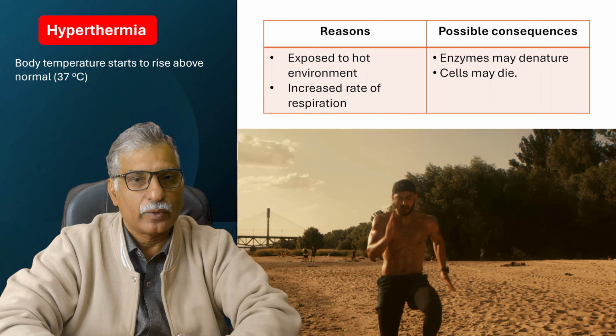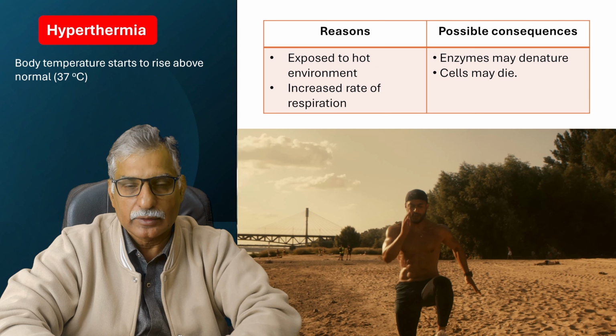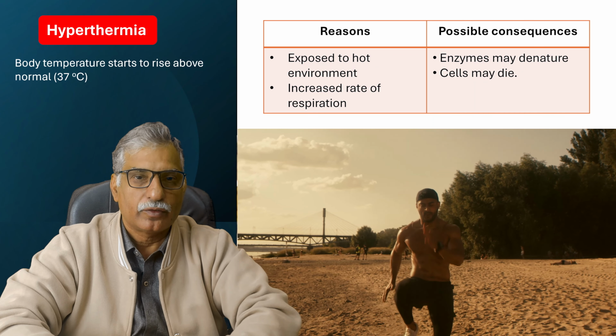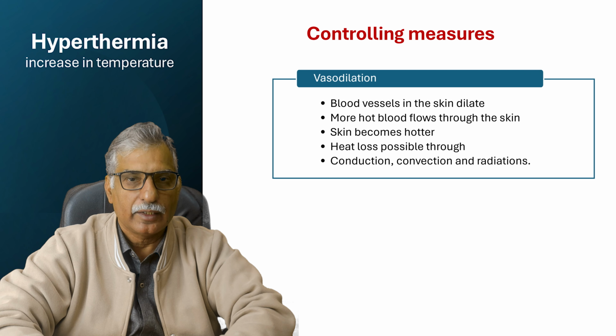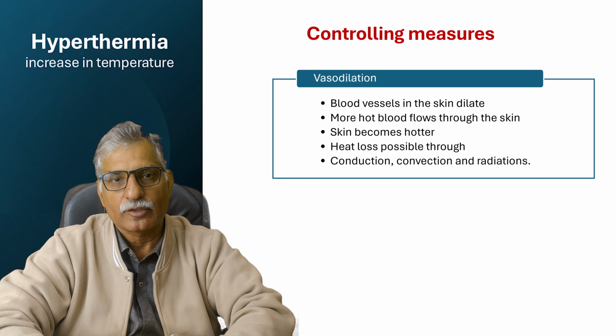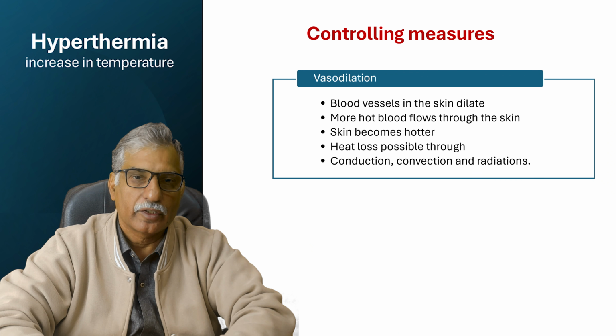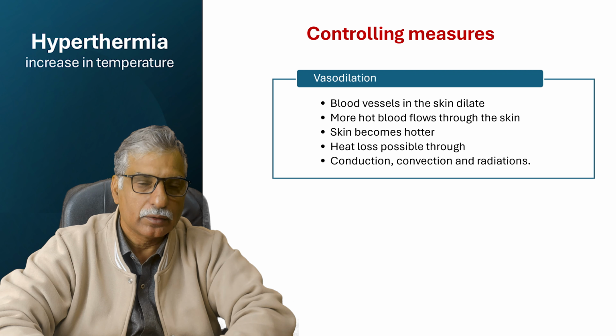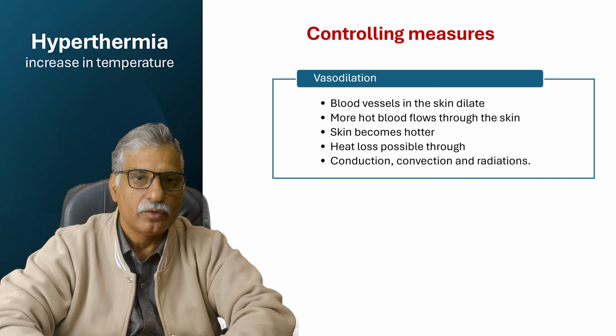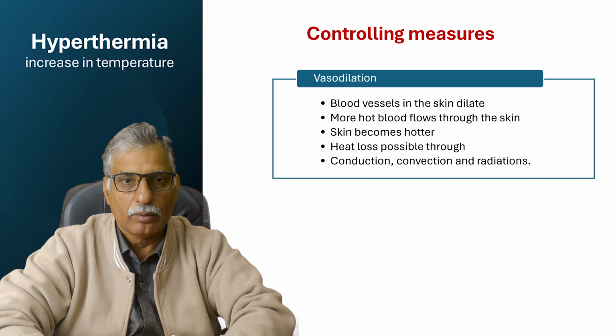These thermoreceptors, when they detect that blood is getting hotter, the first thing that is done is vasodilation. The arterioles in the skin dilate, that is, they increase the diameter of the blood vessels in the skin, and more hot blood is allowed to pass through the skin. This will make the skin become hotter, and the skin may lose heat to the surroundings by conduction, convection, and radiation.